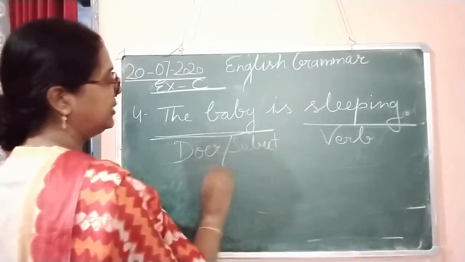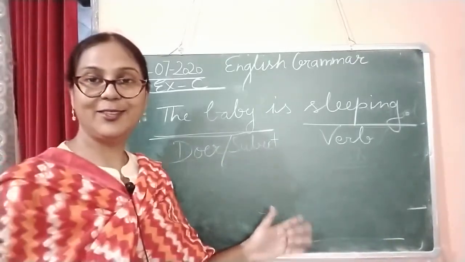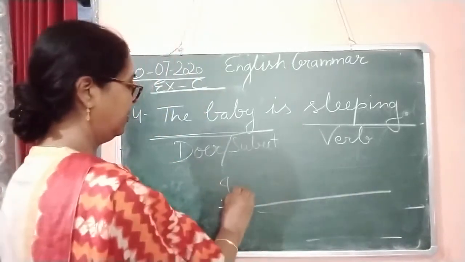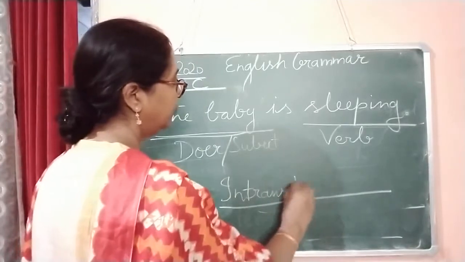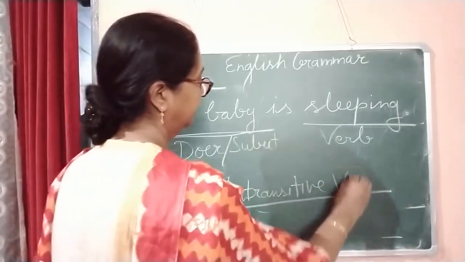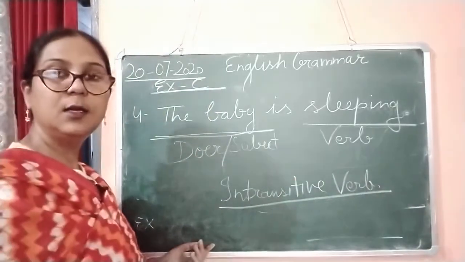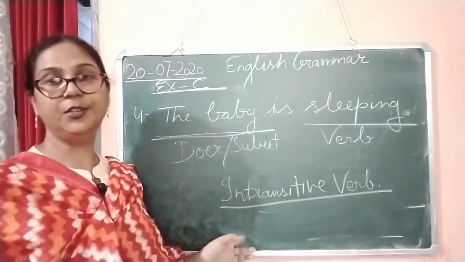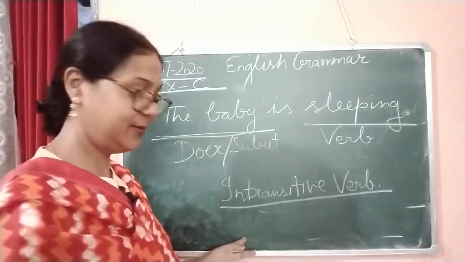In this sentence, there is no object. So, this is an intransitive verb. So write down, children, in number 4, because we do not find any object, this is an intransitive verb.